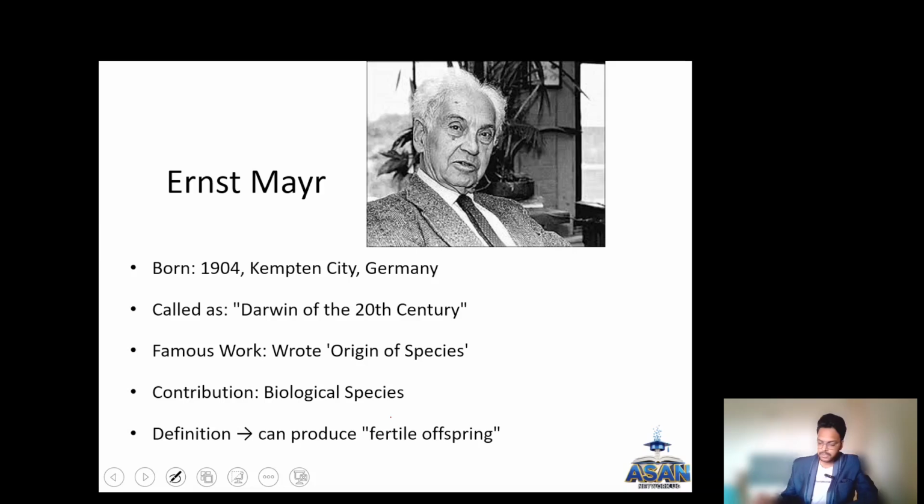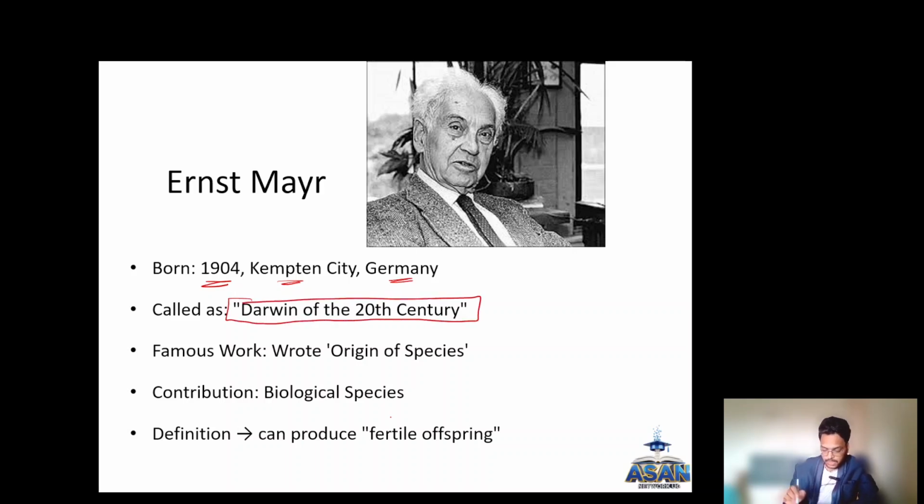So coming to the first topic, in the NCERT he has mentioned about Ernest Mayr. He is a scientist who was born in 1904 in the Kempten city of Germany. He is regarded as the Darwin of the 20th century. Why? Because he has done extensive research on evolution and species, and he wrote the book Origin of Species.